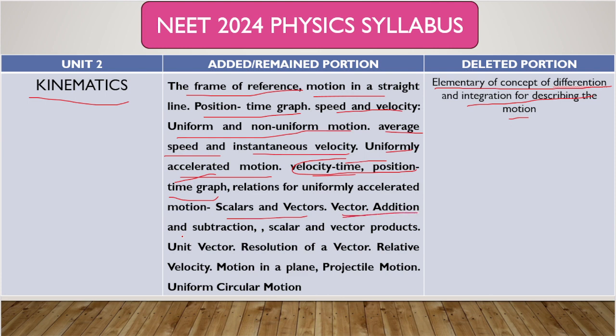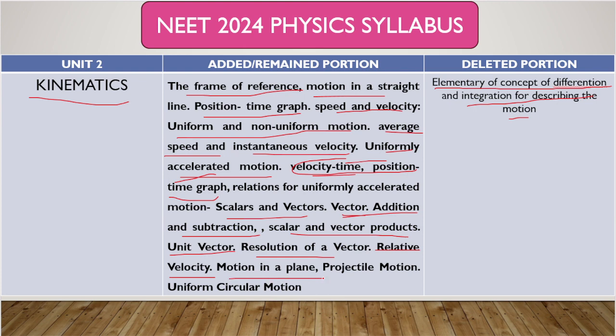Okay, vector subtraction is there, scalar and vector products are there. Okay, and also unit vector is there. This comes under types of vectors. Resolution of vector is there, relative velocity is there. I think this is removed in theory, but it is kept in NEET examination.